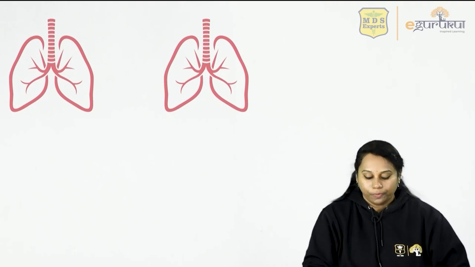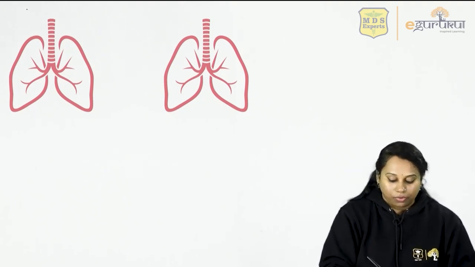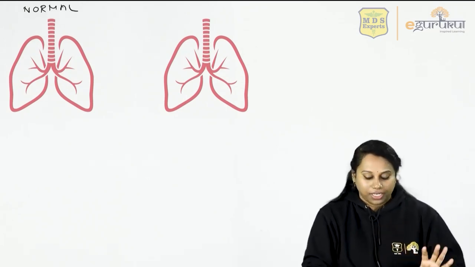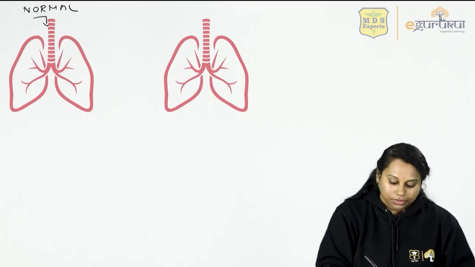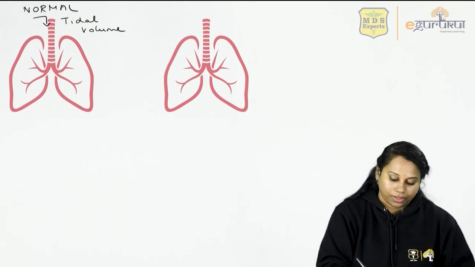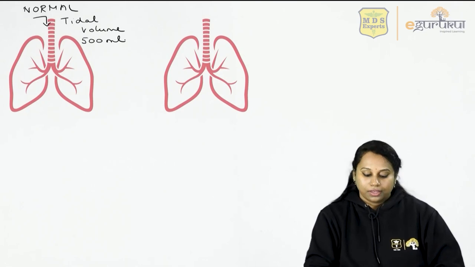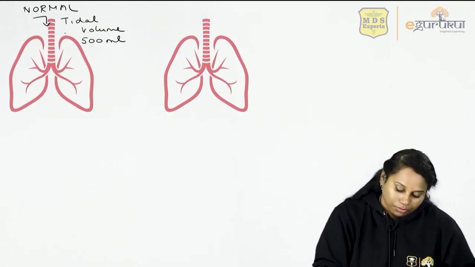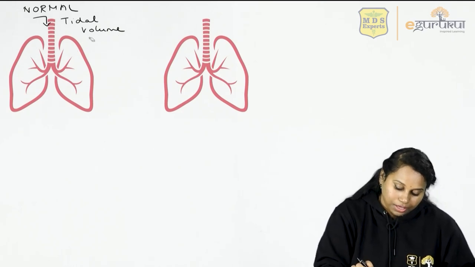Two examples we'll do. Let's take a normal person whose alveoli are all functioning perfectly well. In this person, the tidal volume, 500 ml of air, moves inside. Out of this 500 ml, almost 150 ml stays back in the anatomical dead space.